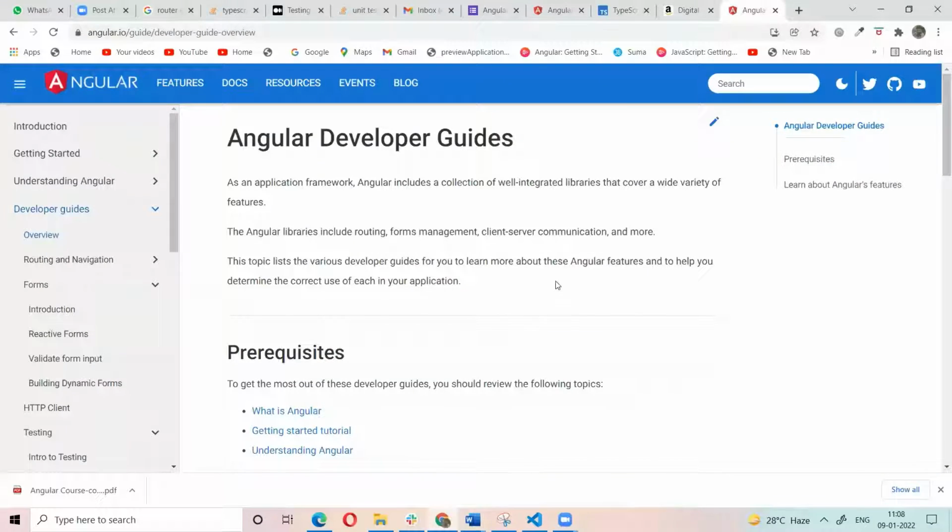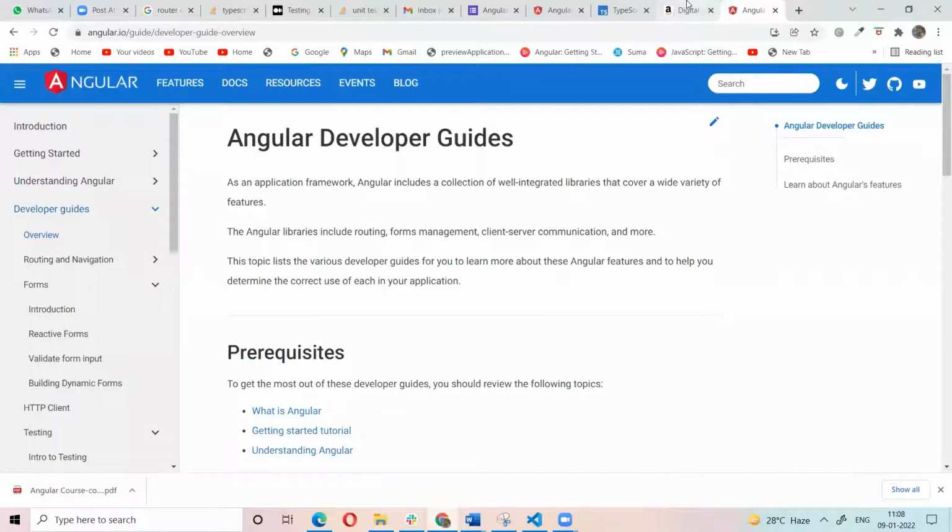The single page application means we have only one page. In that page only the view is changing without reloading everything. That is the single page application. Do people understand what a single page application is? Yes, sir. To build single page applications, we write Angular and React.